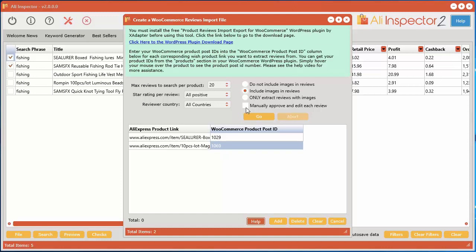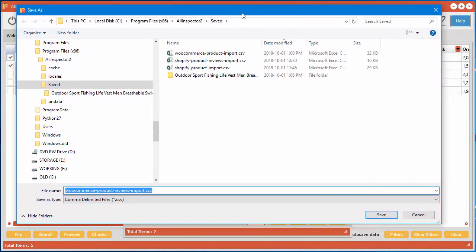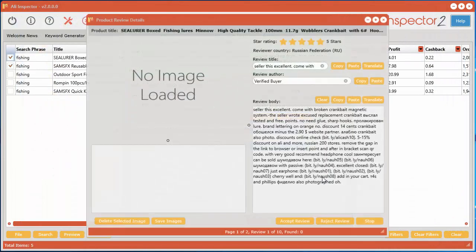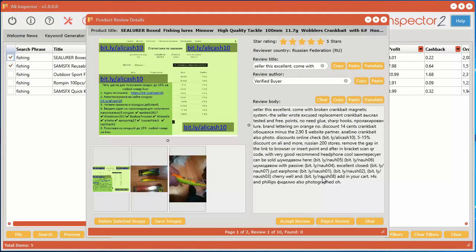In addition, I also want to manually approve and edit each and every review to make sure it looks good and make sure there's no weird characters in there, or maybe a different language is in there. So we've got a little translator thing that can help translate the actual text for you. So I'm going to go ahead and do that. Click go. And now it's going to ask you a place to save the actual product review. So I'm going to go and save it. And now it's going to bring it up.